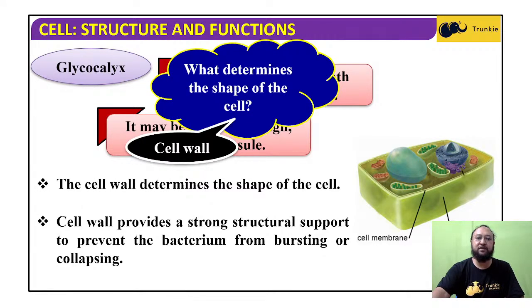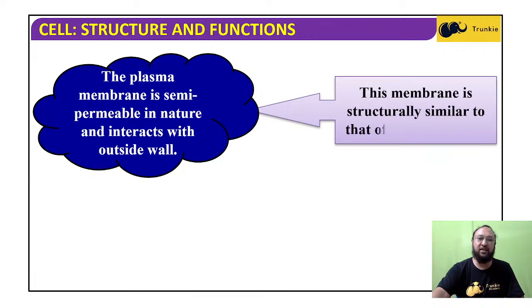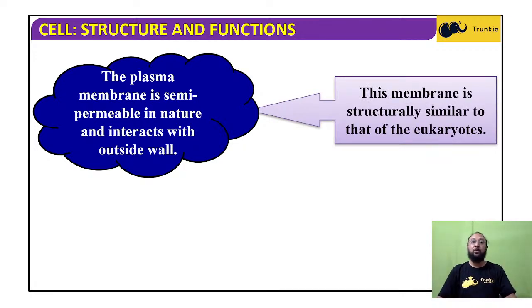What determines the shape of the cell is the cell wall. Now, the plasma membrane is semi-permeable in nature and interacts with the outside. This is an important point that we have already studied in previous classes, in class 9 also. The plasma membrane is a semi-permeable or selectively permeable membrane, which allows the entry and exit of whichever substances are required for the cell.